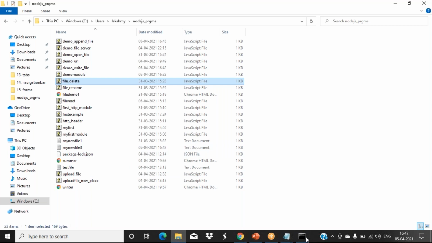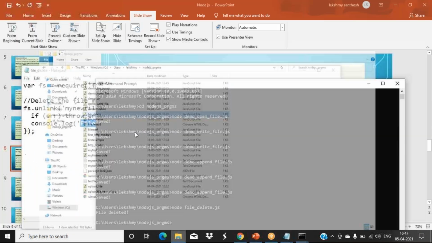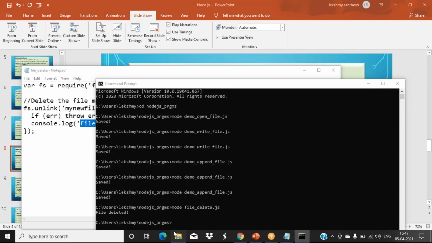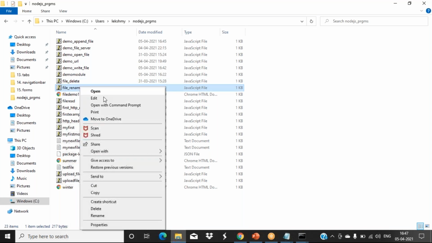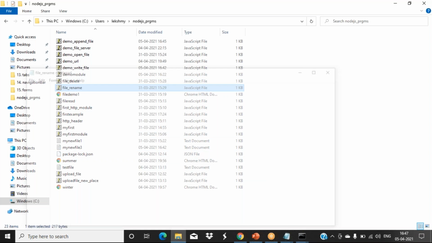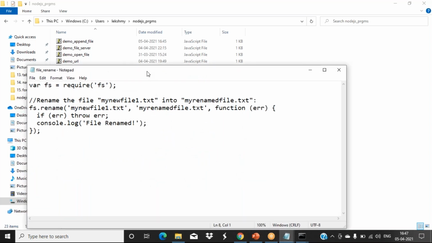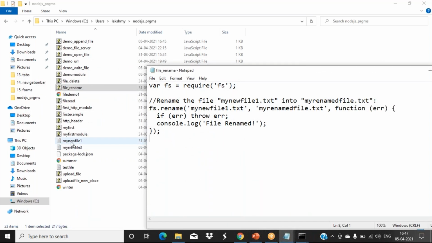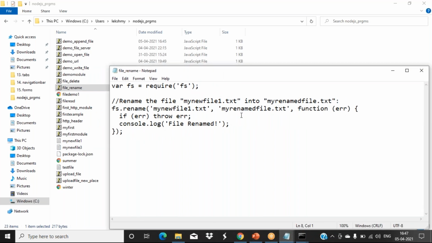If you want to rename, we have the rename option also. So my new file is already there in the same location. See, my new file one, that we are renaming to a different name. Like this, some other name; you can choose any name. myrenamedfile.txt, and the message we are printing to the console window is file renamed.